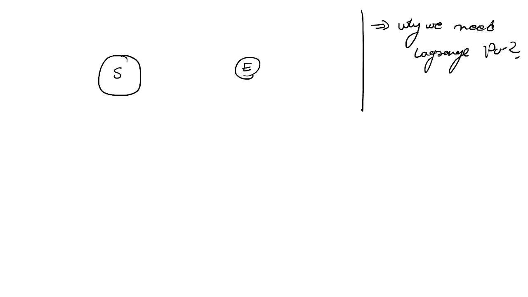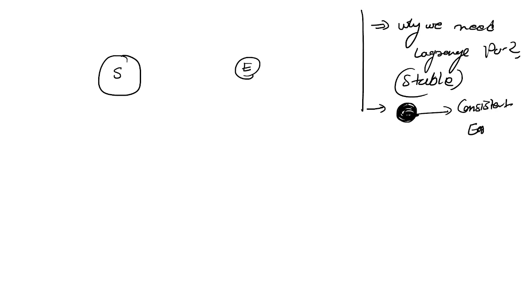Lagrange points, okay, this is our question. And let's say stable point. Why do we need a location where the object can be more stable between the two objects? Why do we need a Lagrange point? The place where, if we place any object, that will be consistent with the earth.